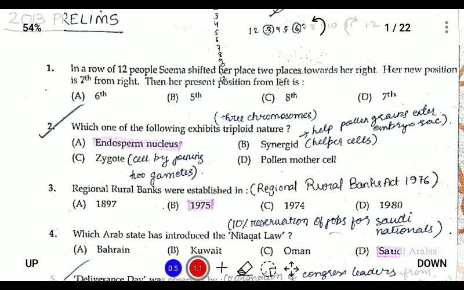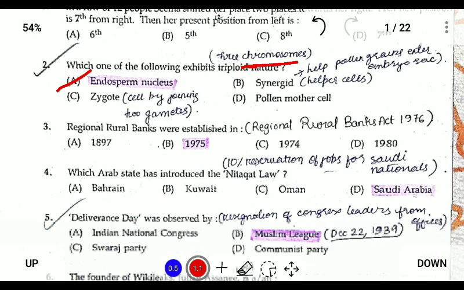So 2013 prelims question number 2. Which one of the following exhibits triploid nature? So triploid nature means 3 chromosomes. So which of the following species has 3 chromosomes? So the answer is endosperm nucleus. If we see the other options, synergid helps pollen grains enter the embryo in plants, and zygote is a cell formed by joining two gametes.